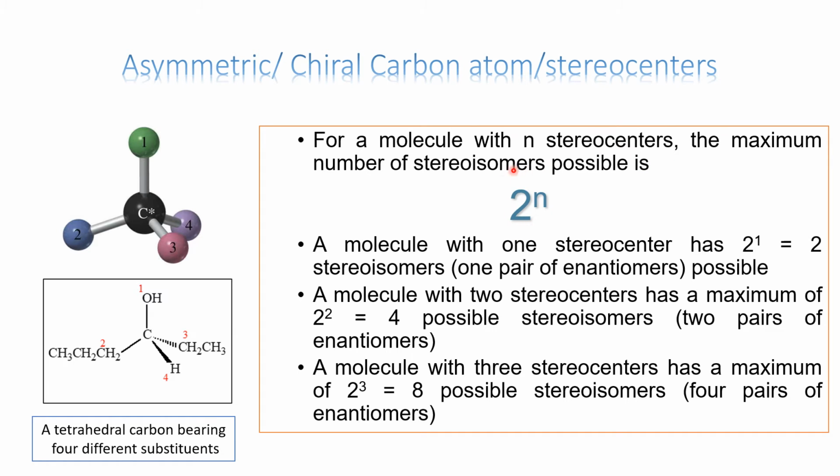The formula for determining the number of stereoisomers is 2 raised to n, where n is the number of chiral carbon atoms present. So if any compound contains only one chiral carbon atom, it will have only two stereoisomers, so one pair of enantiomers is possible. Whereas if, like tartaric acid, it contains two stereocenters, then there are four possible isomers. Every time you need to put the n value over here, and 2 raised to that value will give you the number of possible stereoisomers.